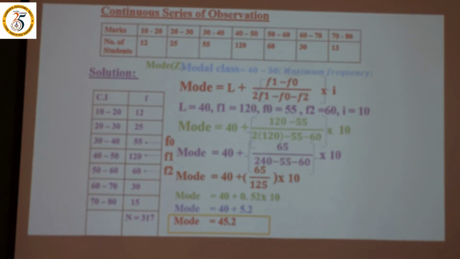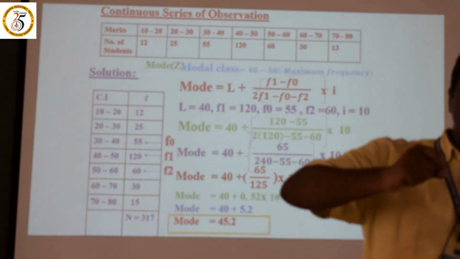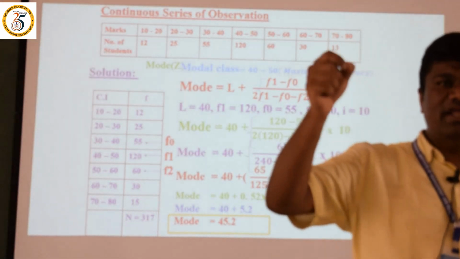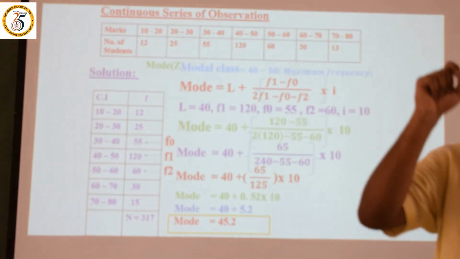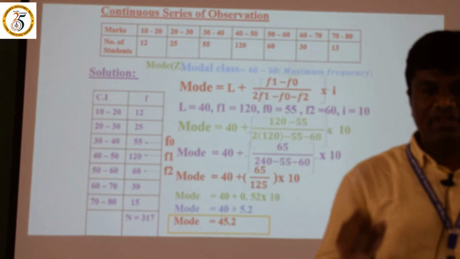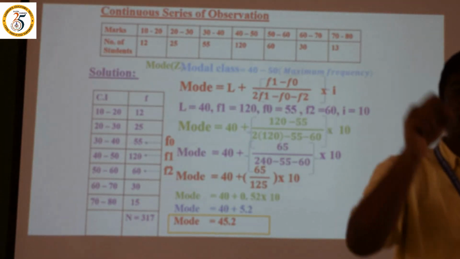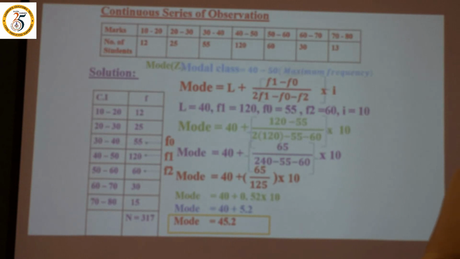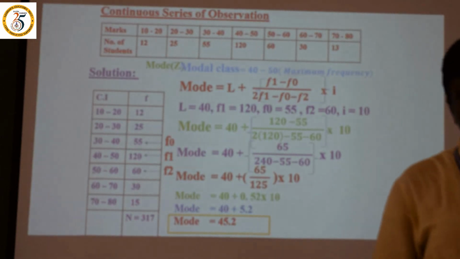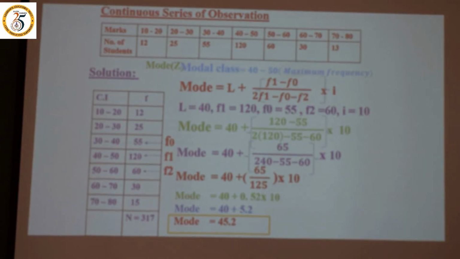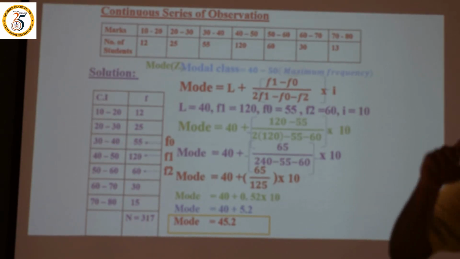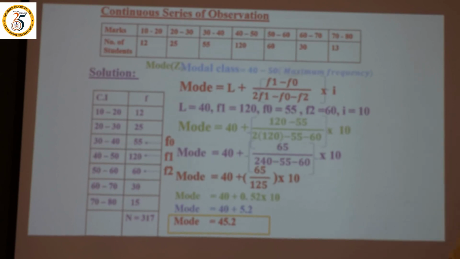Next, the median. For the individual observation, if the n value is odd, 1, 3, 5, then we take the (n plus 1) divided by 2th term. If the n value is even, 2, 4, 6, then we take the n by 2th term. Let us move to the discrete: also the (n plus 1) divided by 2th term. Continuous is also the (n plus 1) divided by 2th term. That is the median.